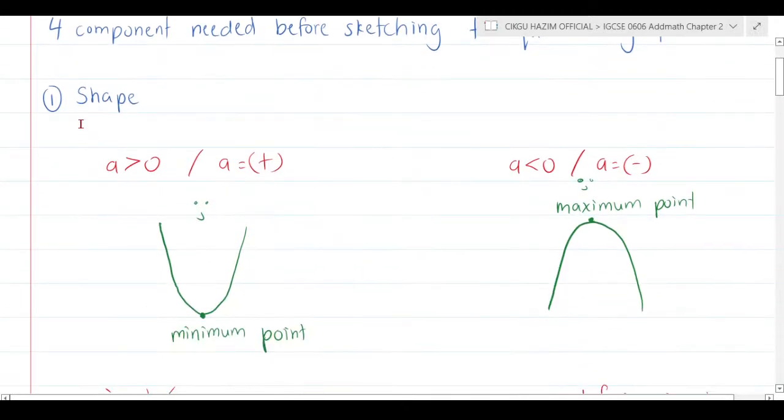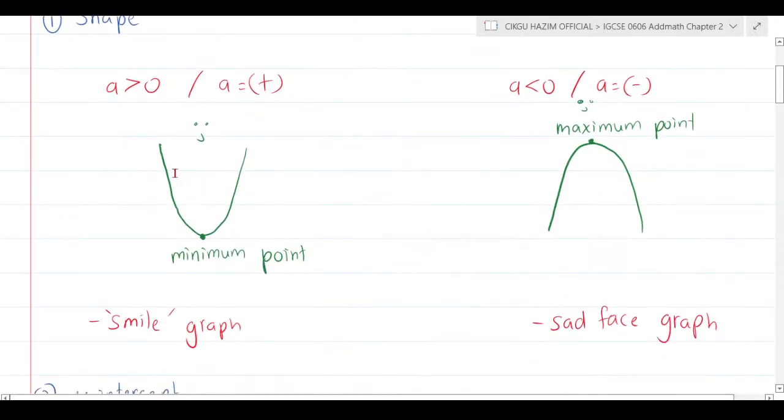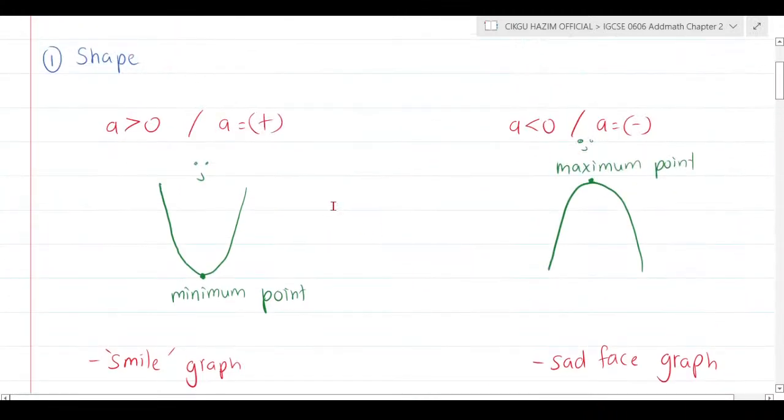Number 1, the shape. The shape of the graph is either smiling or a sad face graph. Smiling is when a is more than 0, or a is a positive value. If a is any positive value, it must be a smile graph. But if a is a negative value, or less than 0, it must be a sad face graph. The sad face graph has a maximum point, and the smile graph has a minimum point. That's not going to be that hard. Okay, that's component number 1.